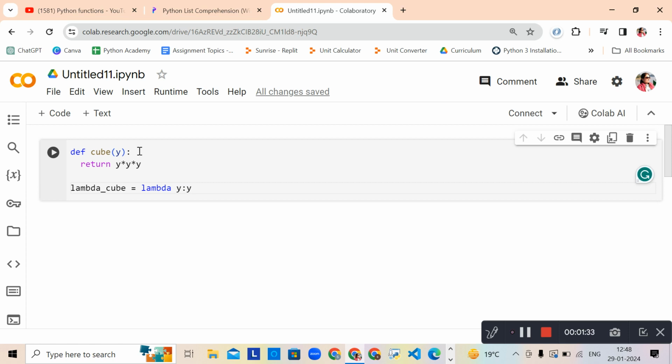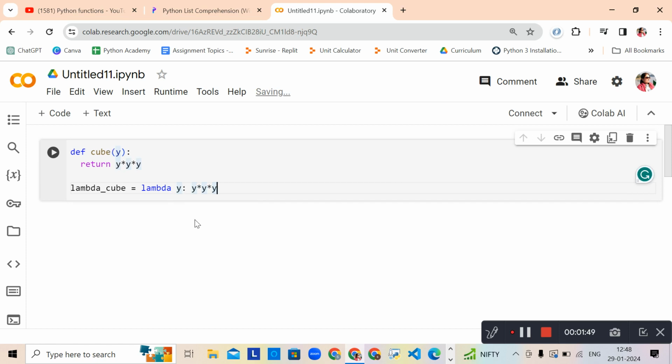Students, try to understand that the expression or any task should be a one-line statement in the lambda.